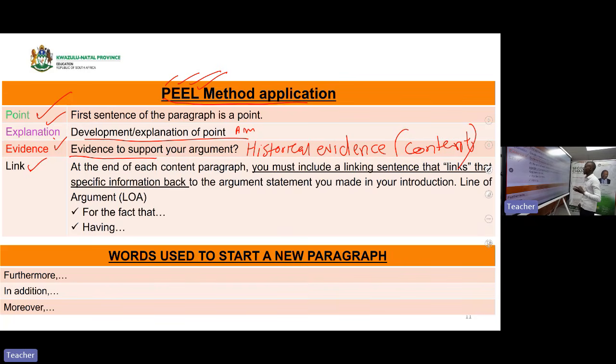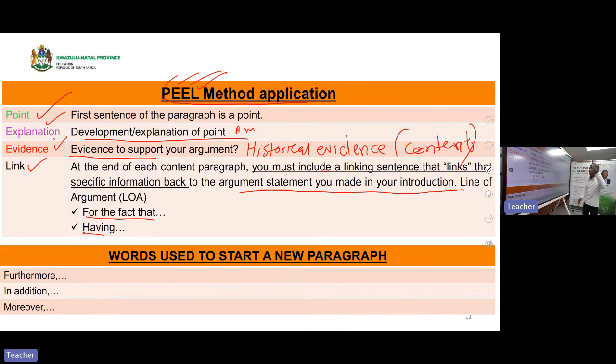At the end of each paragraph, you must include a linking sentence that links the specific information back to the argument statement that you made in the introduction. What do we call that? The line of argument. You will see my example. When you start the line of argument, it is important that you start with these words: "For the fact that". Are we clear? But you will see when we do an example of the PEEL method application.